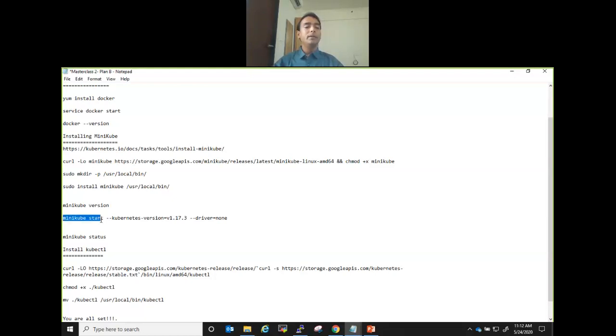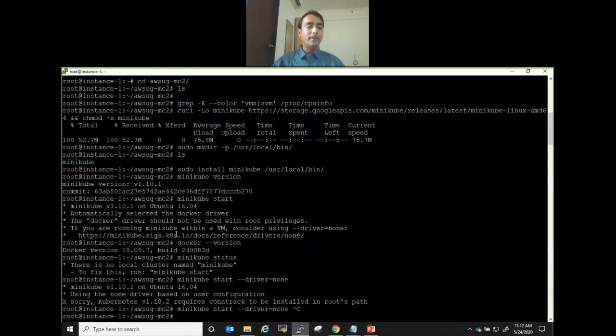And then next is minikube start. It also gives you an option of which version you want to use with Minikube, right? So let's say I'm saying take 1.17.3. Okay, and then there is a driver option based on which hypervisor or VM you're using. There are 2-3 options there. If you're running on a VM, just say driver equal to none, and then you start your Minikube. So what I did, see, I ran this curl command. Then if you do a simple minikube start, it will give you an error saying it should not run with root and you need to give driver equal to none, right?